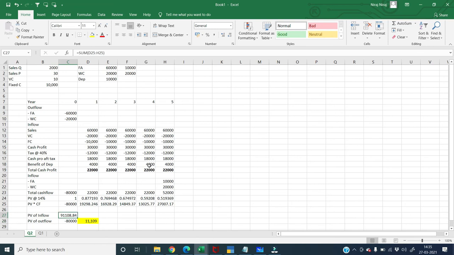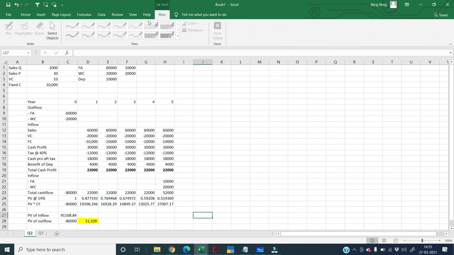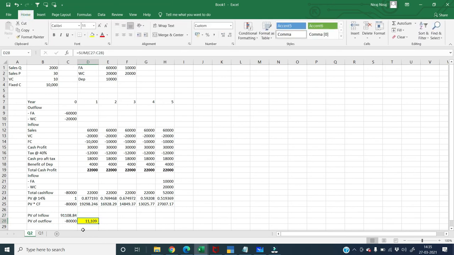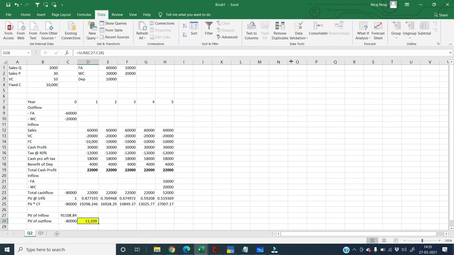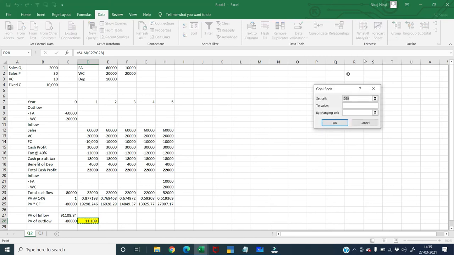So basically what we want to do right now is make the present value of cash inflow minus present value of outflow equal to 0. That is, we have to make this 11,009 as 0. So we will go to Data, What-If Analysis and Goal Seek. Please focus on it.